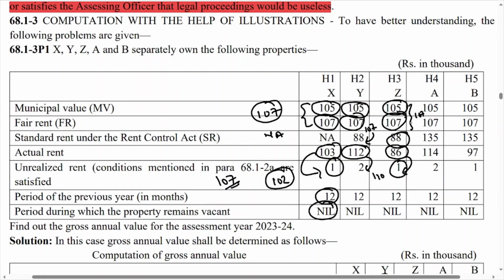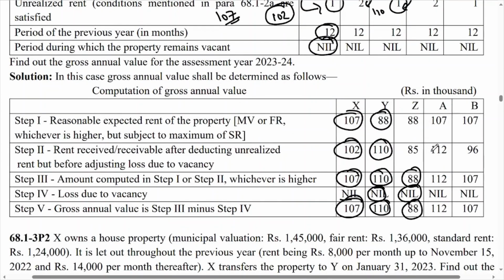Then H4 and H5: 105, 107, so you have to consider 107. Now compare with 135, means whichever is lower. Here 107 is lower, so your answer for house number 4 is 107.